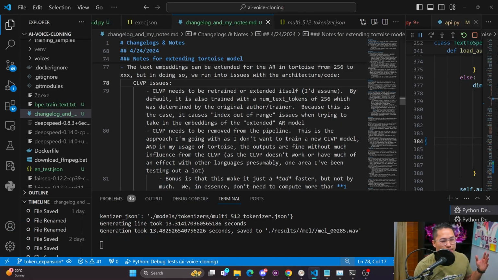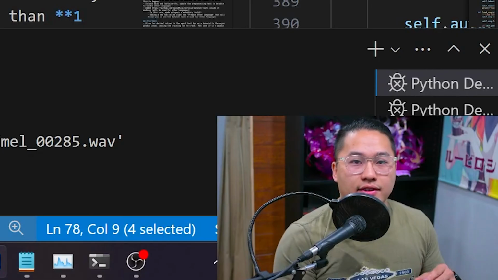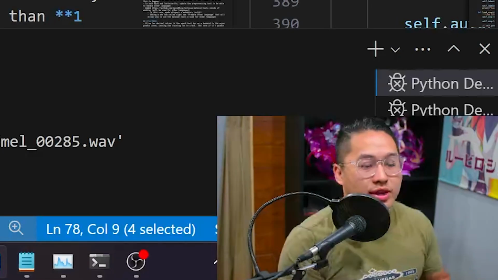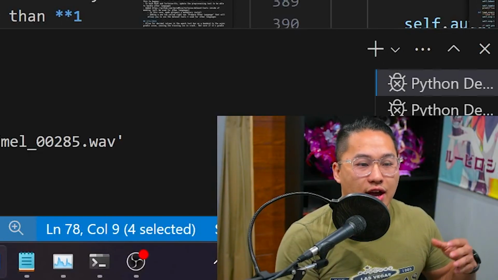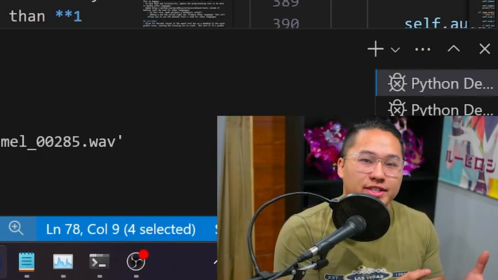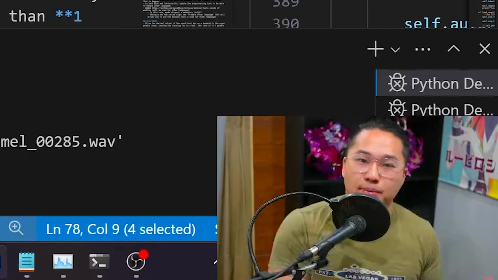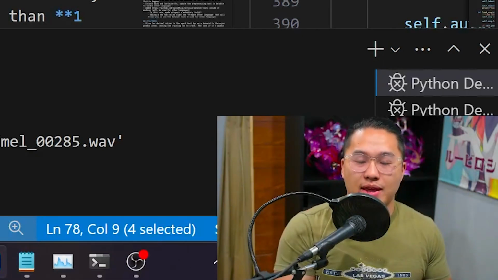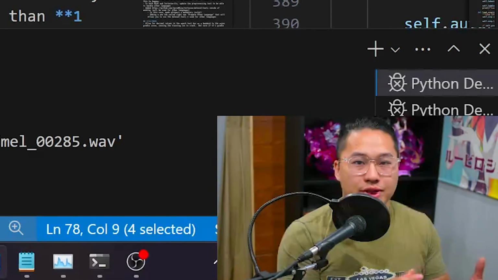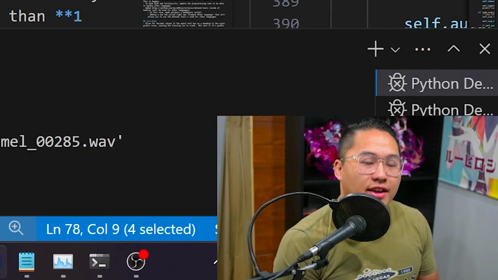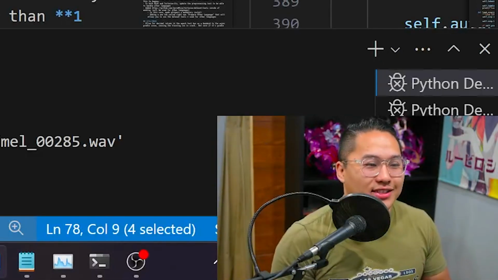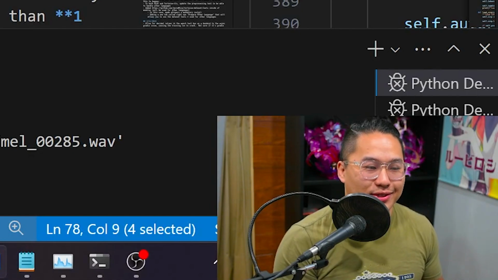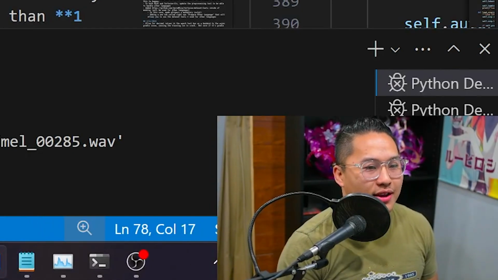So because of the CLVP model inside of Tortoise, basically what the CLVP model does is it grades the outputs of the autoregressive model and determines which sample sounds closest to the input text. And in this case, since we're using a different language, it wouldn't be able to accurately do that grading process because it wasn't trained on that. So in essence, if we wanted to actually use the CLVP, we'd have to train it on these other languages. So I just removed it from the pipeline as a whole.